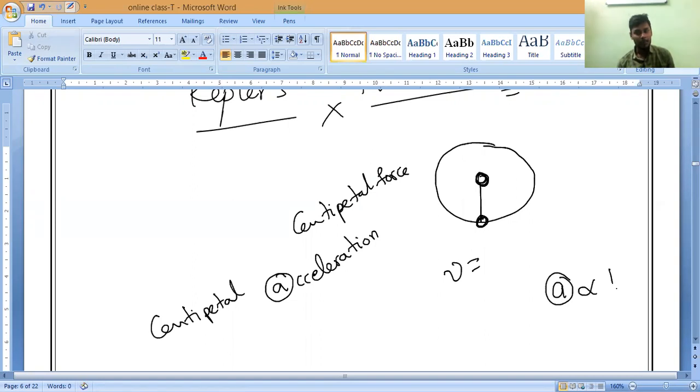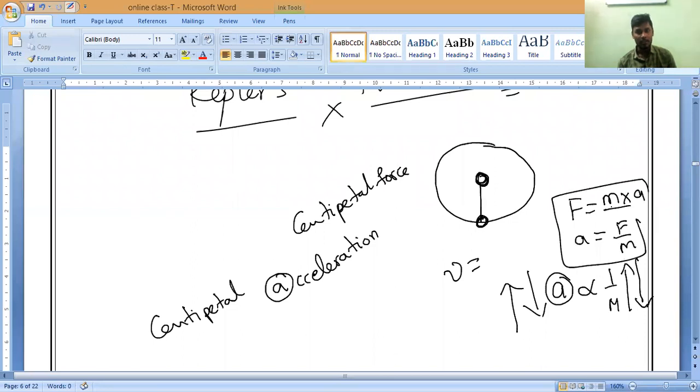Acceleration is inversely proportional to mass. Means mass increases, acceleration decreases; mass decreases, acceleration increases. From Newton's second law, force is equal to mass into acceleration, so acceleration is equal to force divided by mass. You remember this or not?